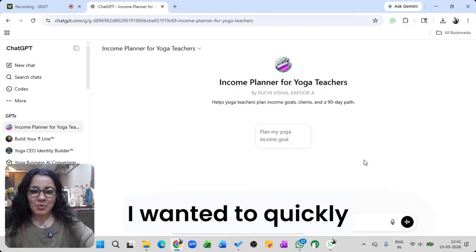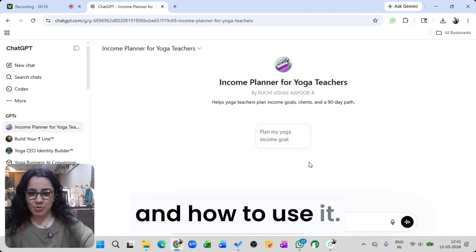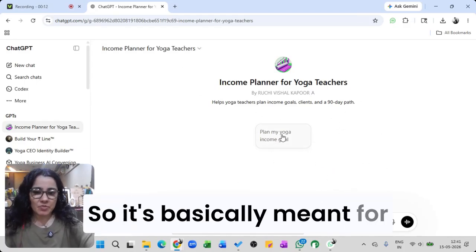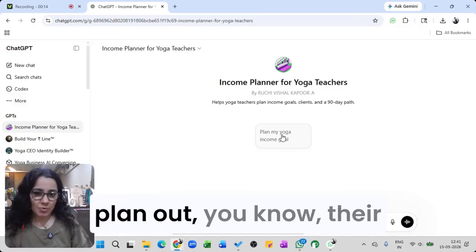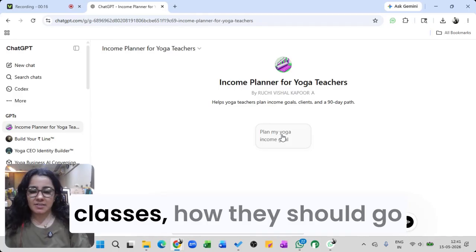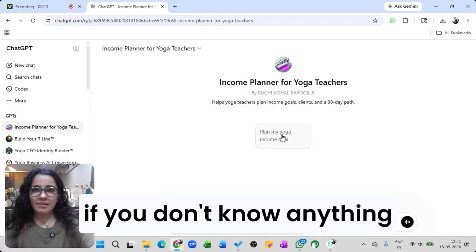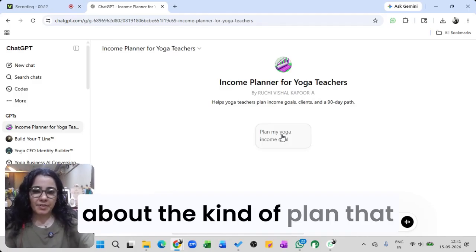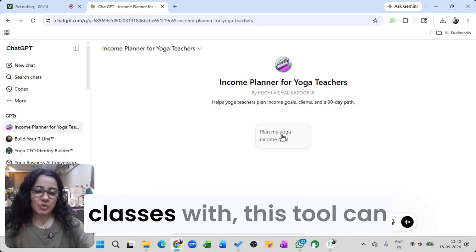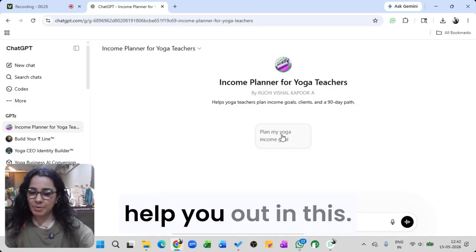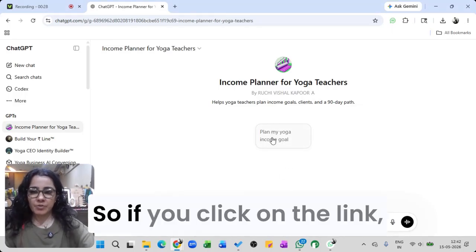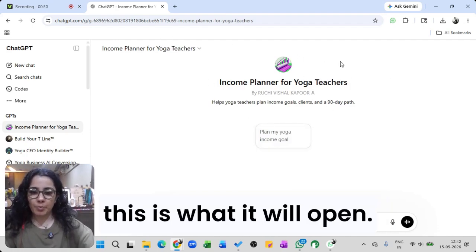I wanted to quickly take you through this and how to use it. It's basically meant for teachers who want to plan out their classes, how they should go about it, how many students. If you don't know anything about the kind of plan you should approach your classes with, this tool can help you out. If you click on the link, this is what it will open.